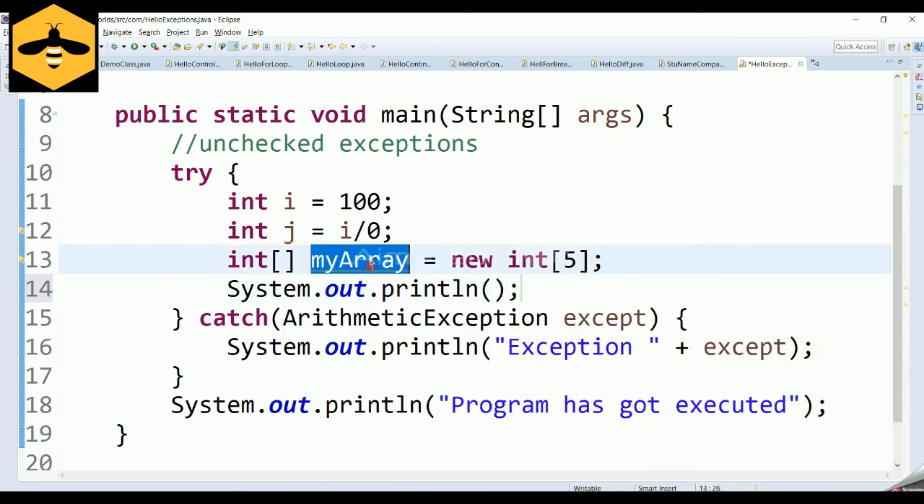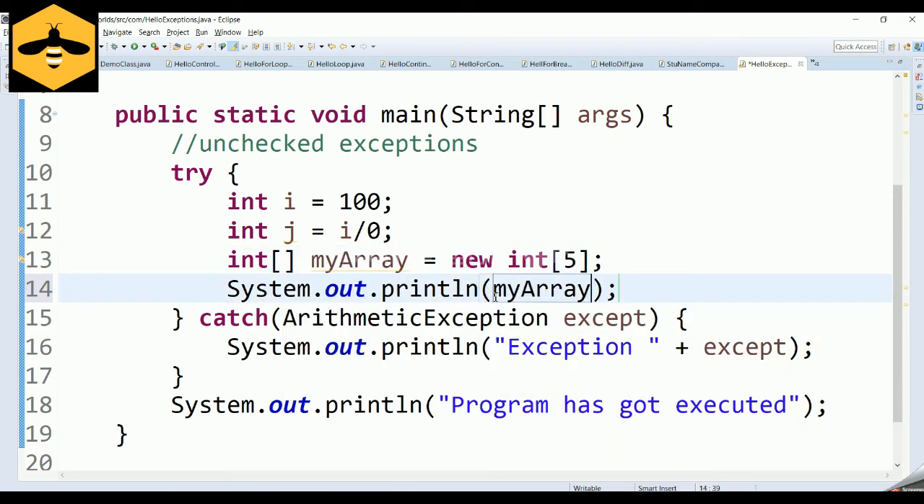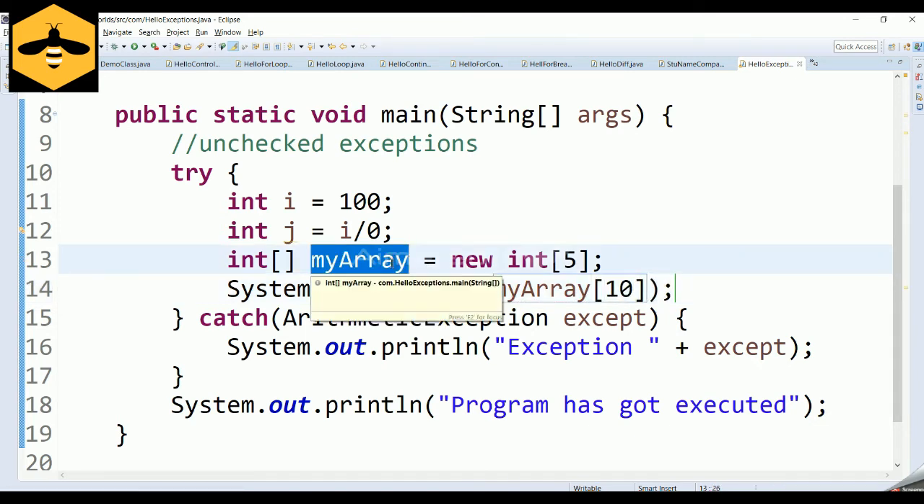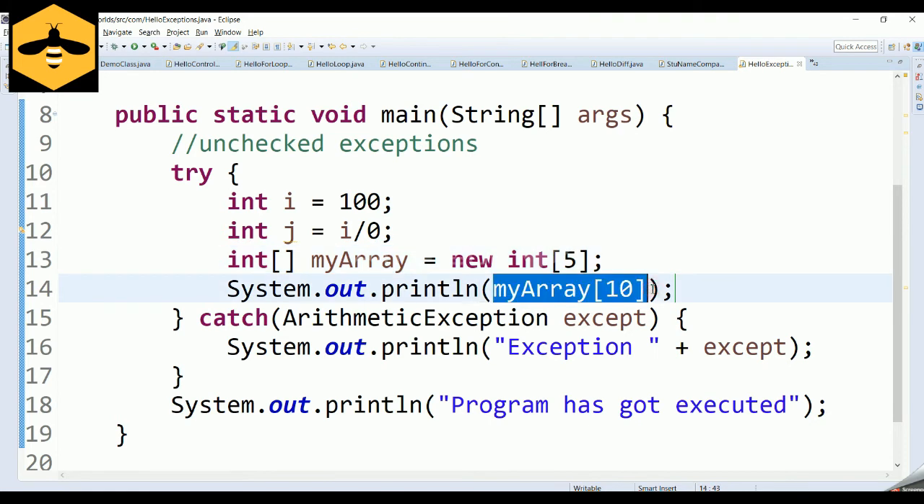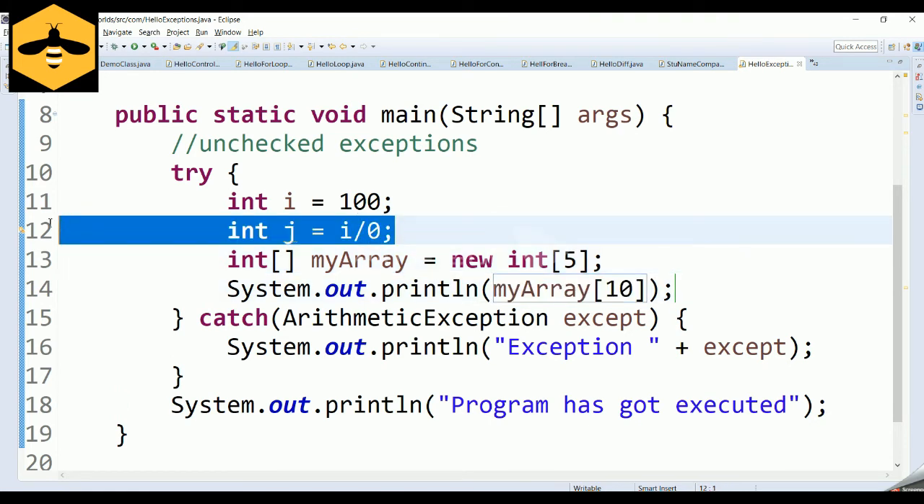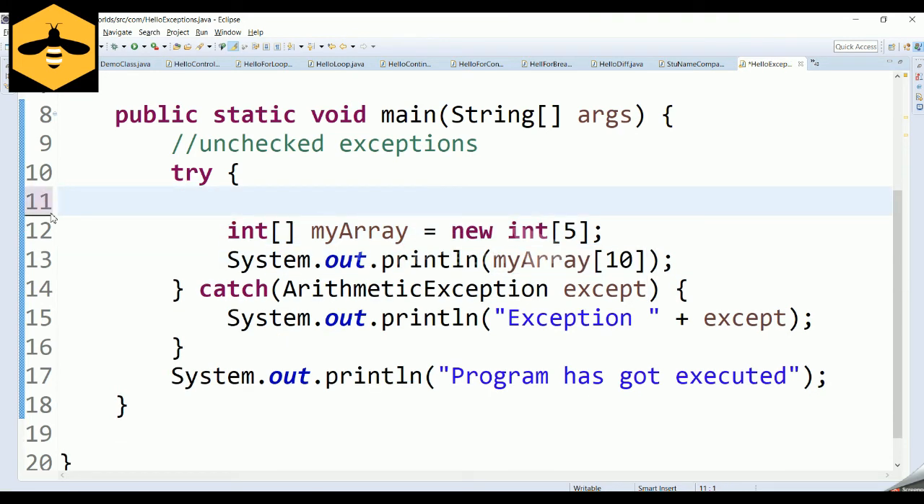Now if I try to print the 10th element of the array, which obviously is not going to sit in this particular array, because this array's index is going to be from 0 to 4, since the length is 5. But as per the code, I am trying to print the 10th element of the array. So what will happen in that scenario?